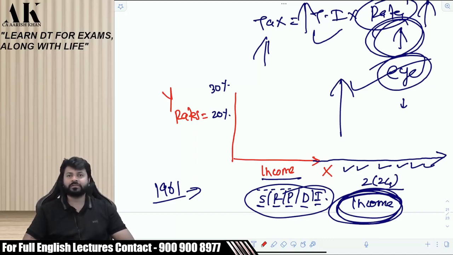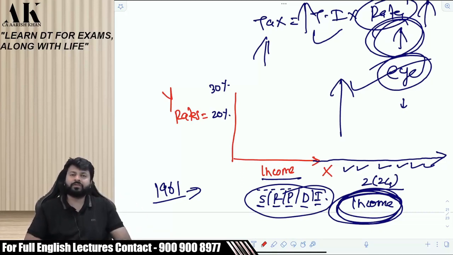An inclusive definition is always read as an illustrative definition. Those are not exhaustive definitions. Those are kind of illustrations which are given by the law. So something which is similar to what is given by the law can also come in the definition. Are you able to understand that? So this is the biggest problem of the definition of income.